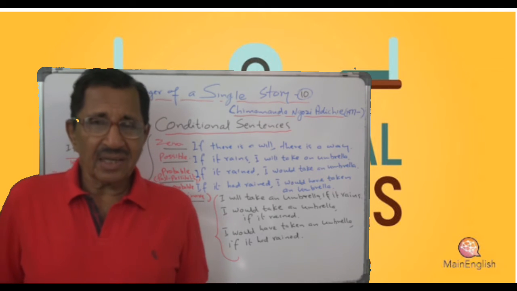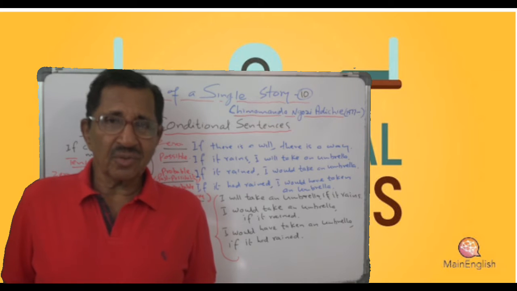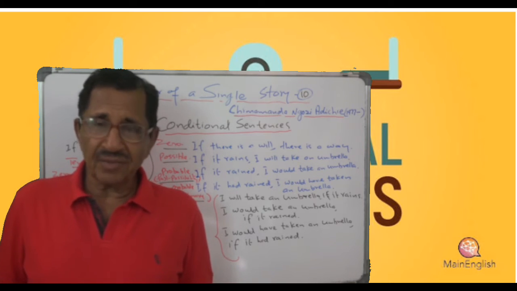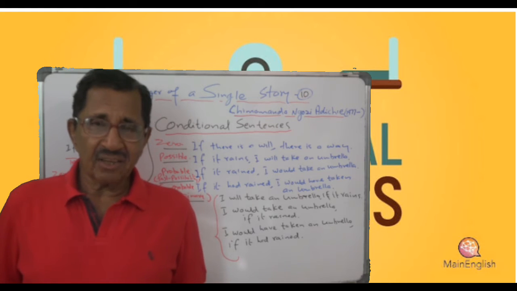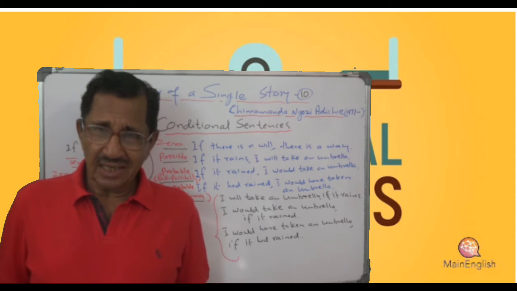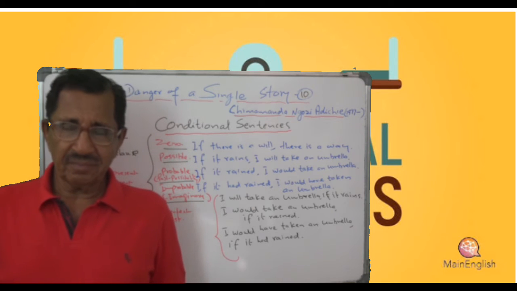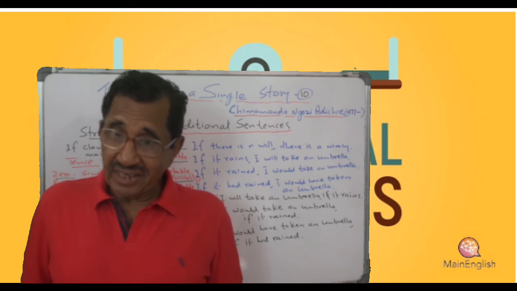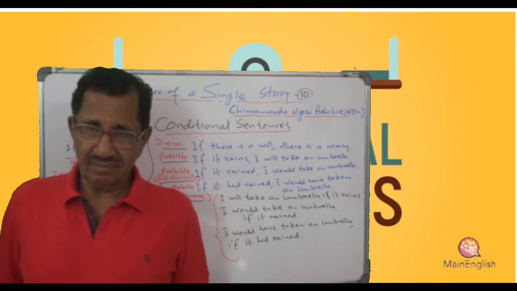Or you just remember like that, after will, would and so on, you delete the to of the infinitive, and then the infinitive is called a bare or plain infinitive, because you have already deleted to. So we say, if it rained, I would take an umbrella.